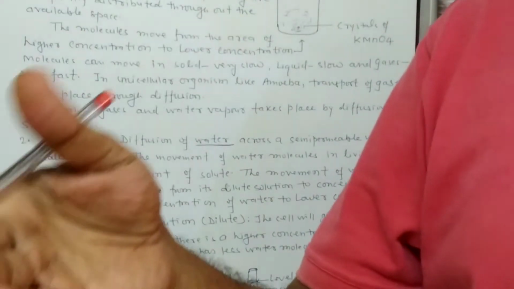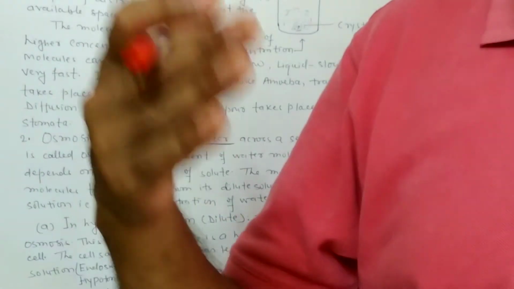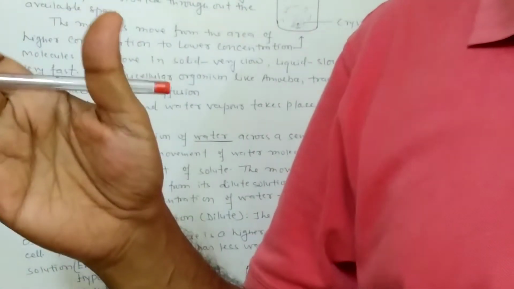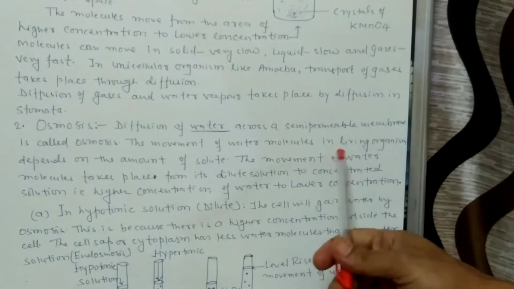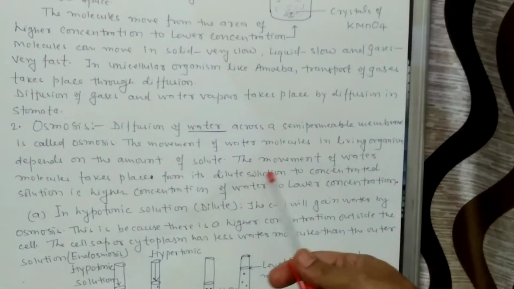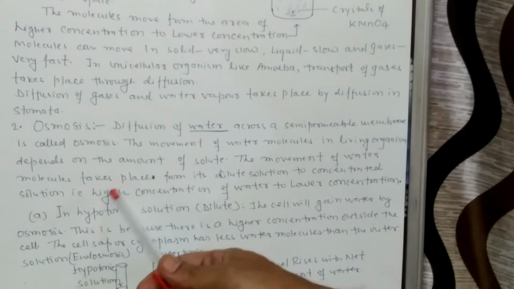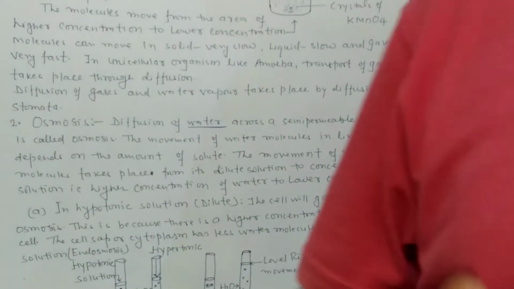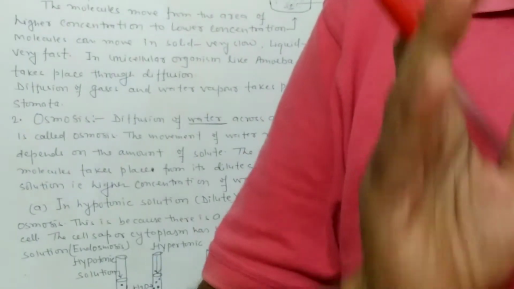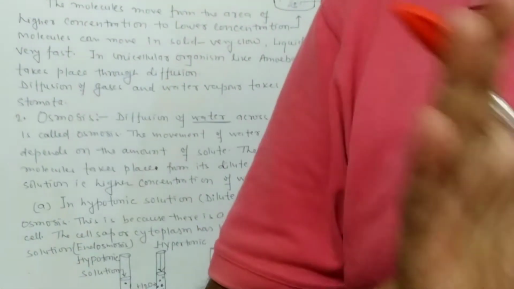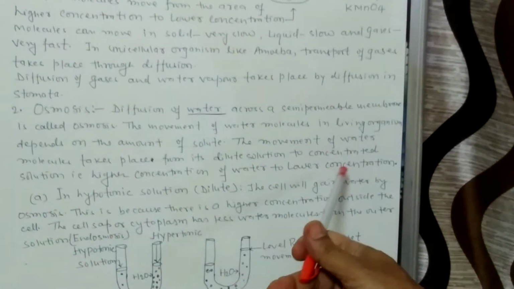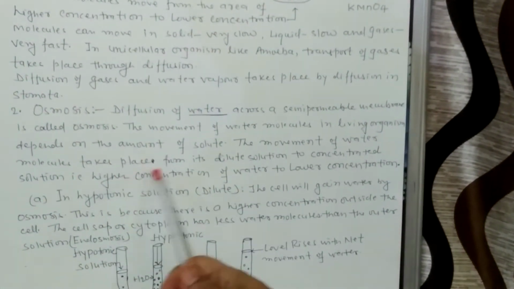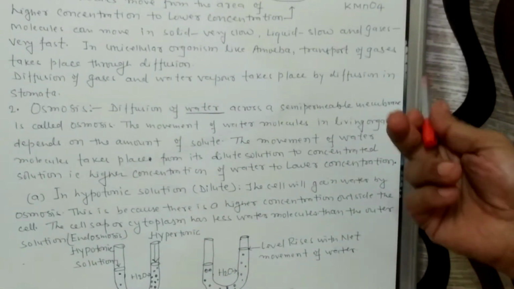Why does it take place through a semi-permeable membrane? Because a semi-permeable membrane is selectively permeable. It selects the materials to allow through it. The movement of water molecules takes place from a dilute solution to a concentrated solution, that is, from higher concentration of water to lower concentration of water. If the solution is dilute, the concentration of water is very high, and if the solution is concentrated, the concentration of water is very low.